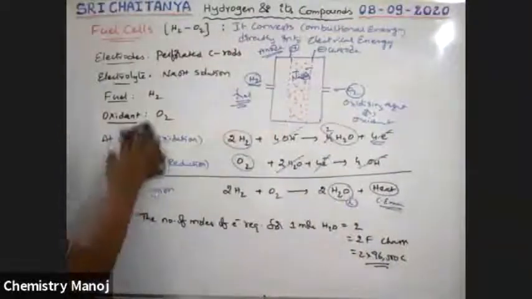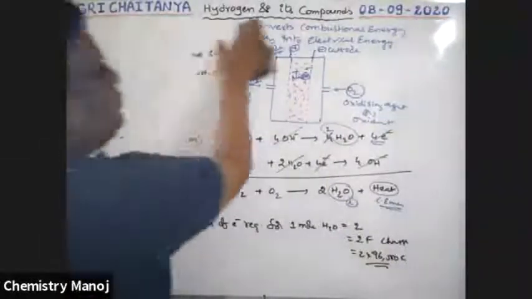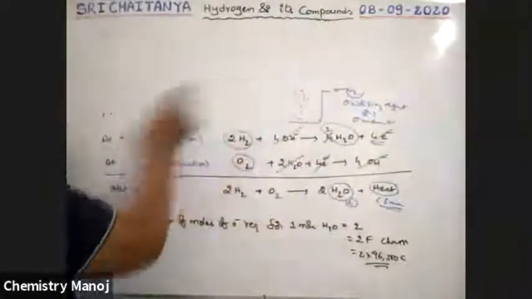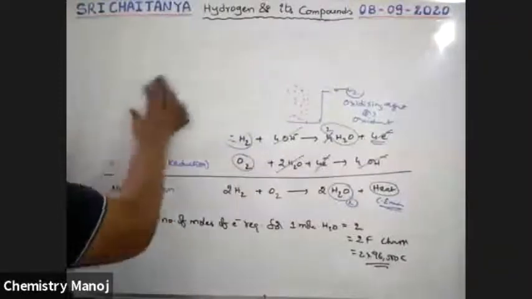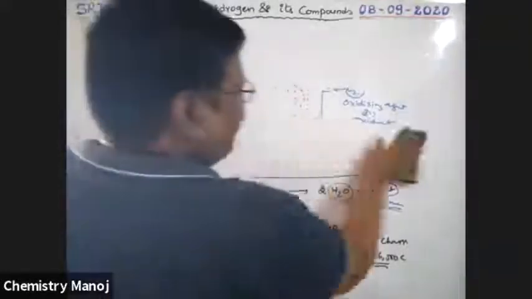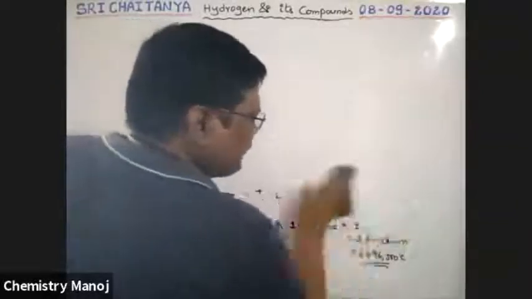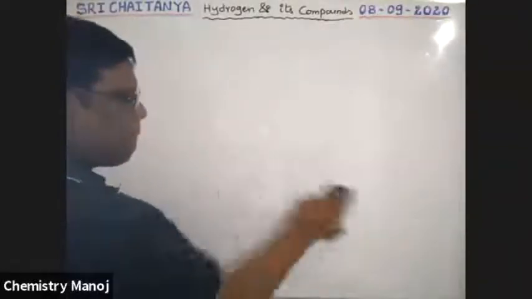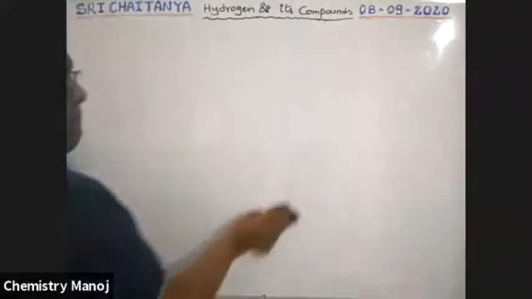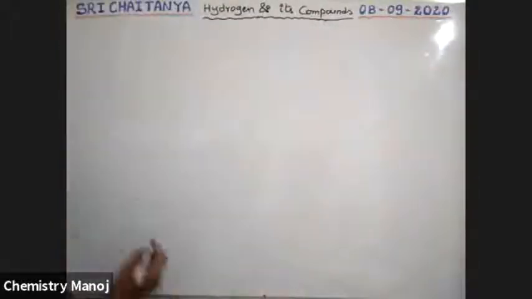Next, hydrogen is also present in the fuel gas system. What are those fuel gases? Those are the gaseous mixtures used as a fuel. What are those fuel gases? See here.